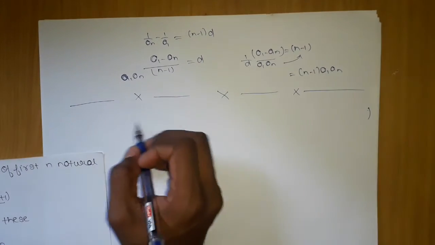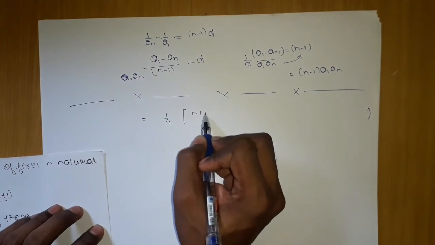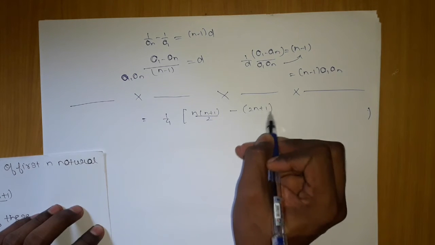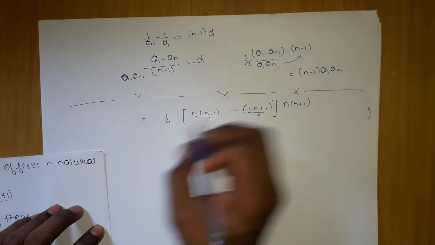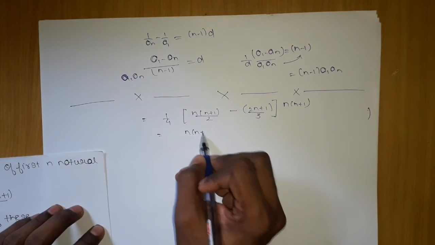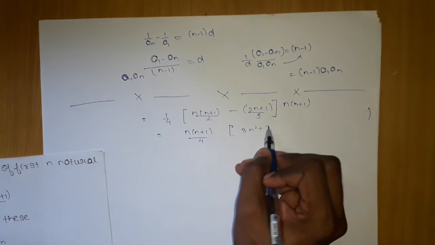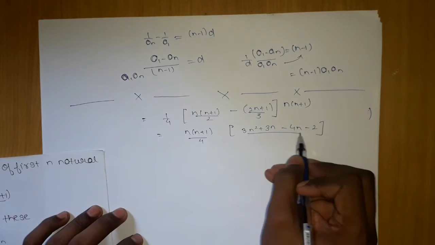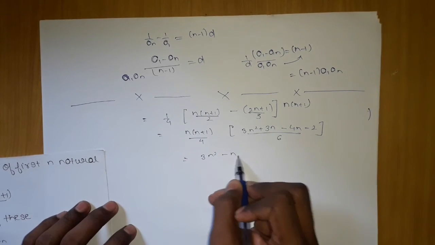I am solving it here. So what we can do, we can take 1 by 4 n into n plus 1 by 2 common, and take this as 2n plus 1 by 3, and this as n into n plus 1. Further on, n into n plus 1 upon 4, this we can write as 3n square. If you open, you will get this 3n minus 4n minus 2 by 6. What we are getting is 3n square minus n minus 2.